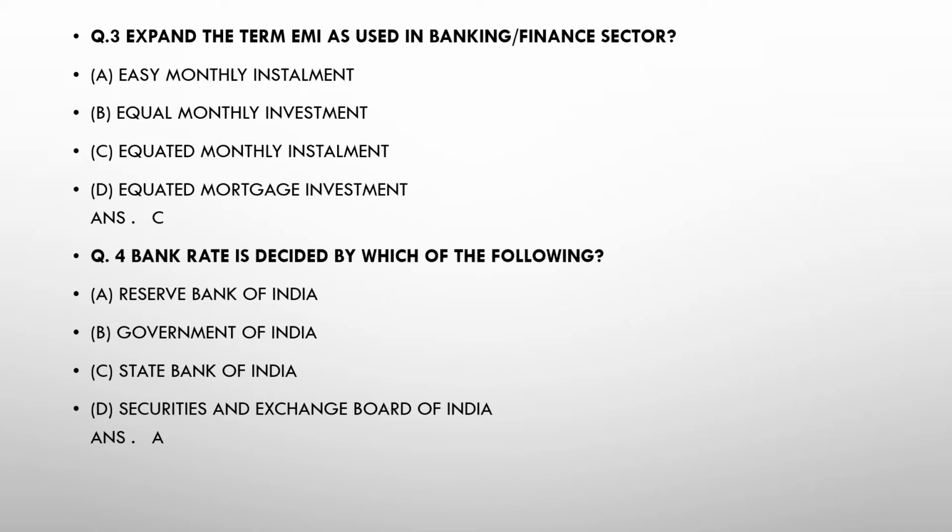Now moving on to question number 4. Bank rate is decided by which of the following? Option A, Reserve Bank of India. Option B, Government of India. Option C, State Bank of India. And option D, Securities and Exchange Board of India. So the answer should be A, Reserve Bank of India. That is the right answer to this question. It's a very simple general awareness question. Just watch the video, memorize, and do a quick revision for your upcoming examinations.